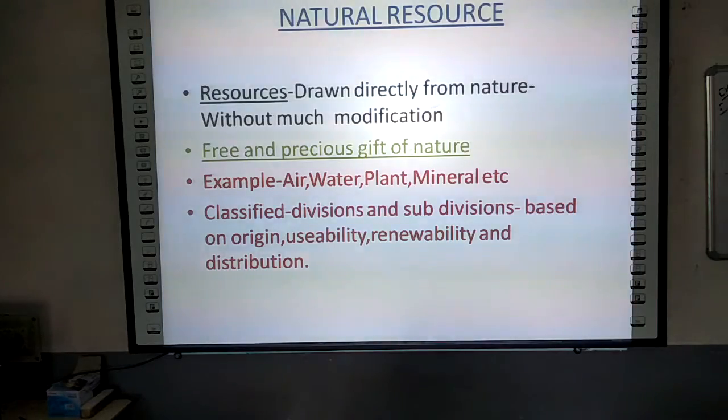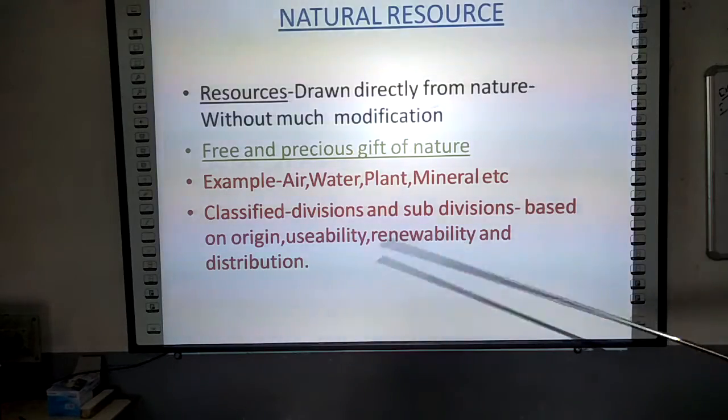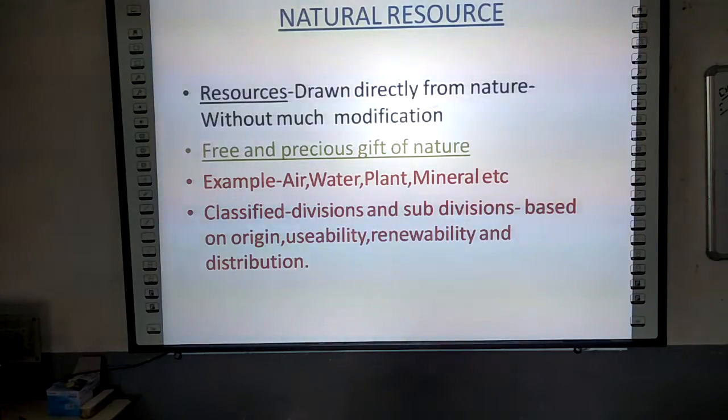Now, it can be classified further into divisions and subdivisions. All the natural resources can be kept in separate groups, divided into different divisions and subdivisions, and this classification is based on origin, usability, renewability and distribution. I have tried to show you this very clearly in this slide. Let us see once again. First of all, the resource.